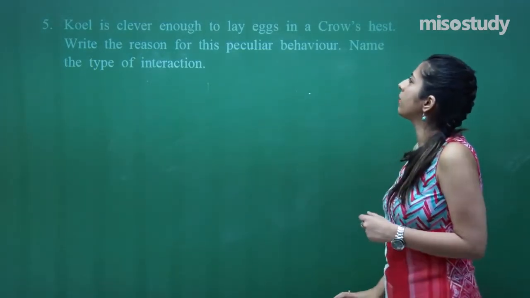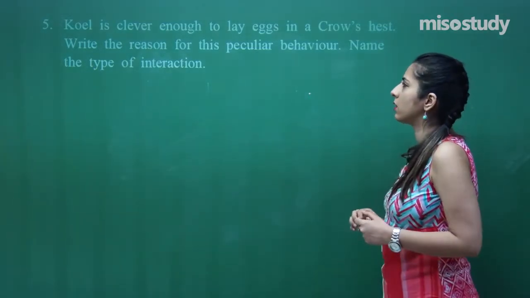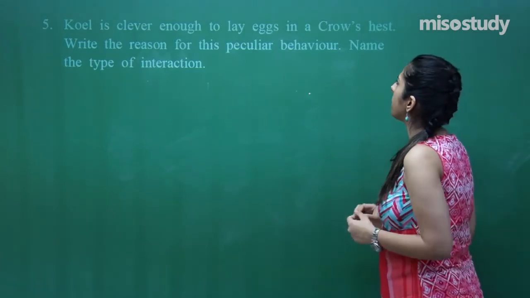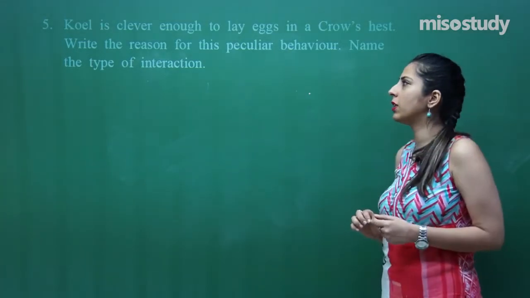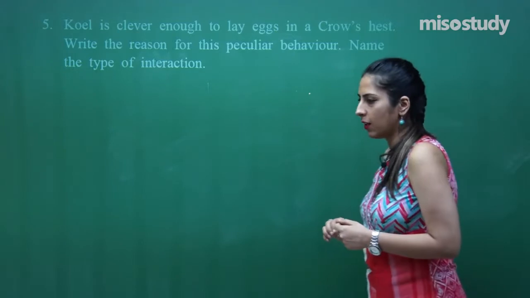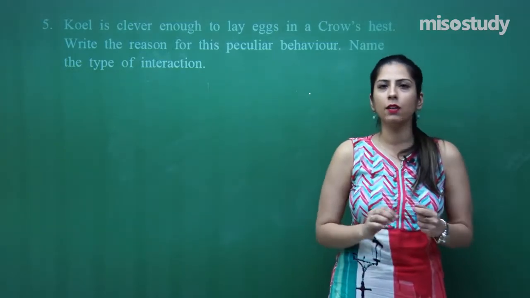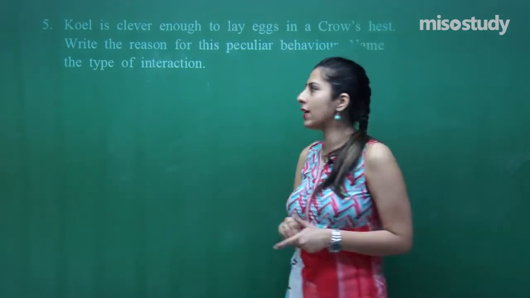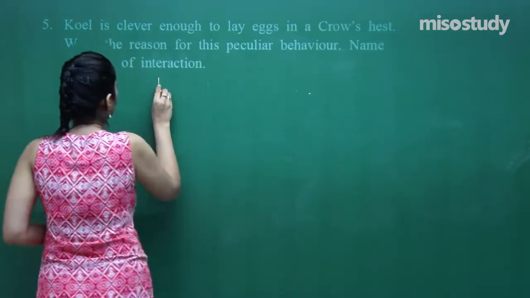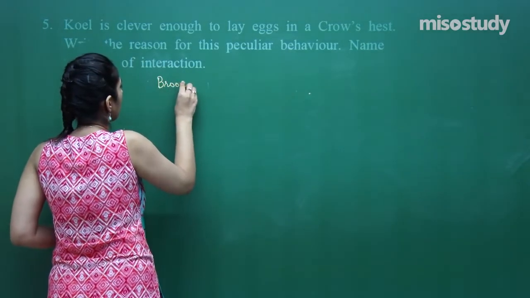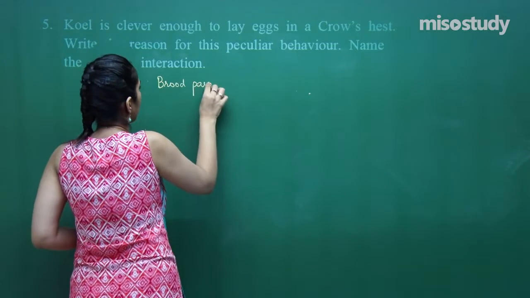Koel is clever enough to lay eggs in a crow's nest. Write the reason for this peculiar behavior and name the type of interaction. Koel lays egg in a crow's nest. This is called brood parasitism.